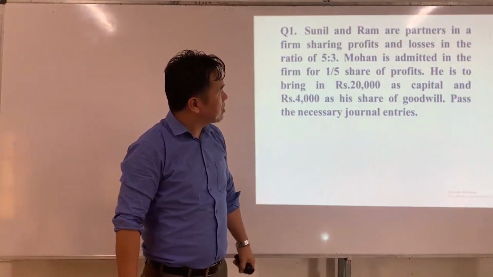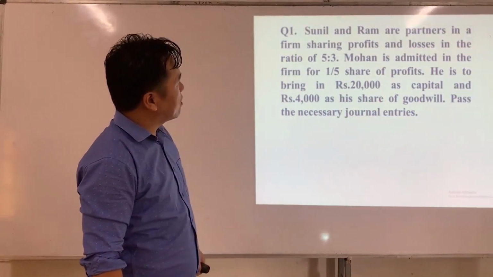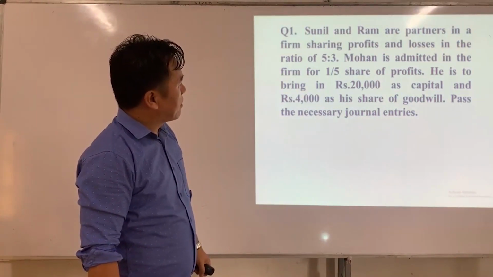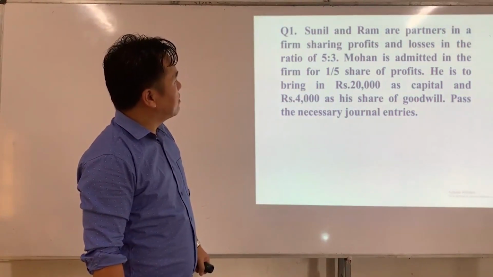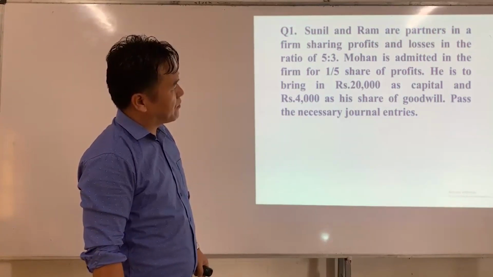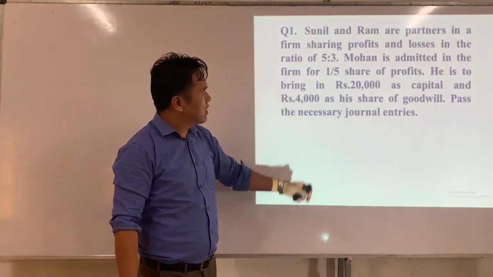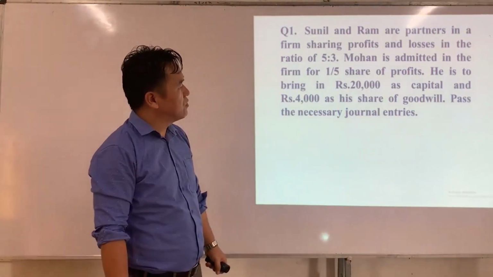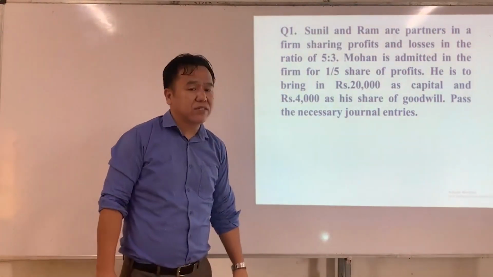Sunil and Ram are partners in a firm sharing profit and losses in the ratio of 5:3. Mohan is admitted in the firm for 1/5 share of profits. He is to bring in rupees 20,000 as capital and rupees 4,000 as his share of goodwill. Pass the necessary journal entry.